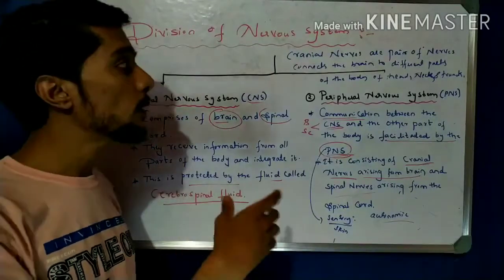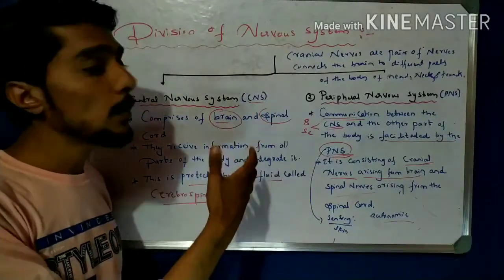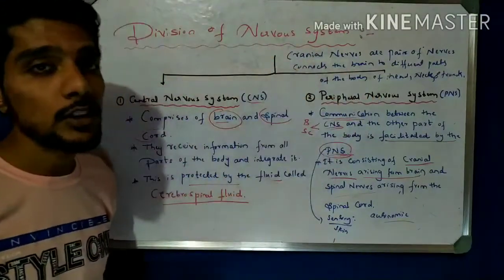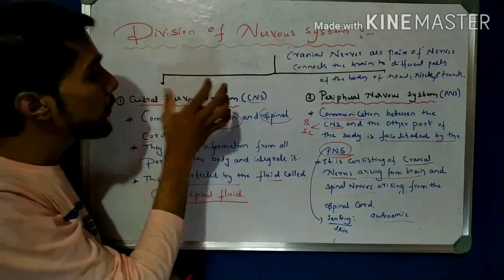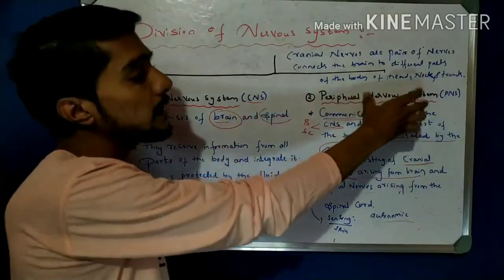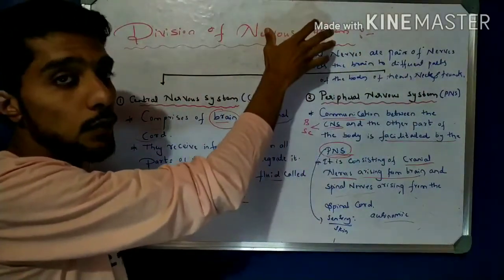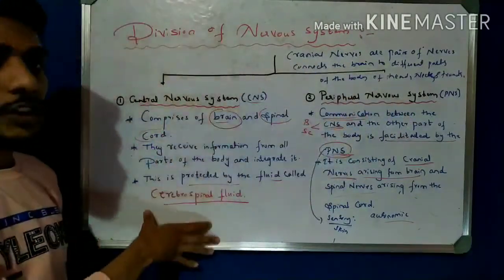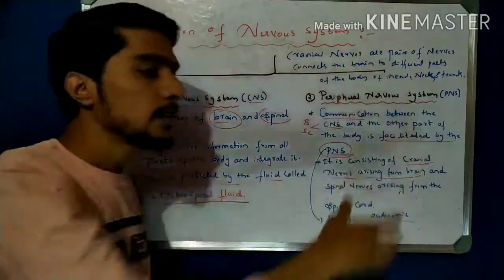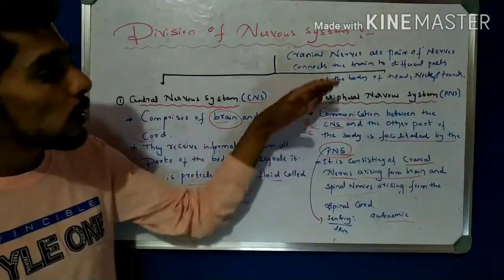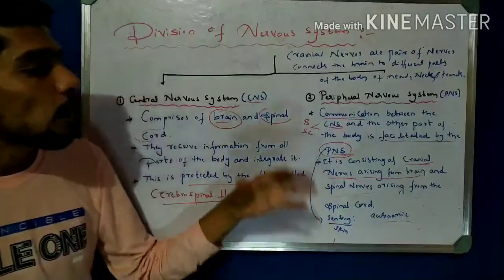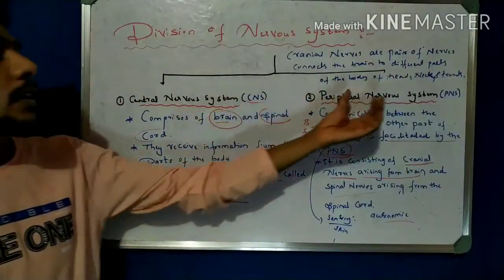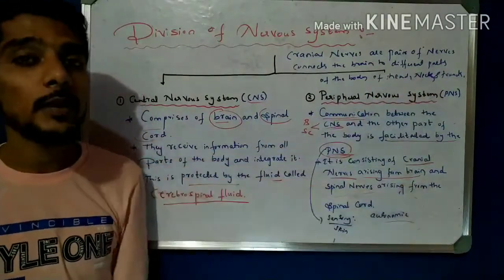In the examination they ask you to write a note on the nervous system, or on the central nervous system, or on the peripheral nervous system. So you have to remember that the CNS and the PNS are the divisions, the types of the nervous system. Here is the function of the CNS, and this side is the function of the PNS. Please note down this chart in your notebook and revise it once. It is a very important concept and a direct answer. What is the nervous system and what is the peripheral nervous system? You have to write all these important points.